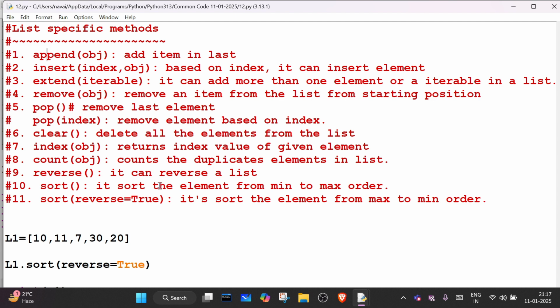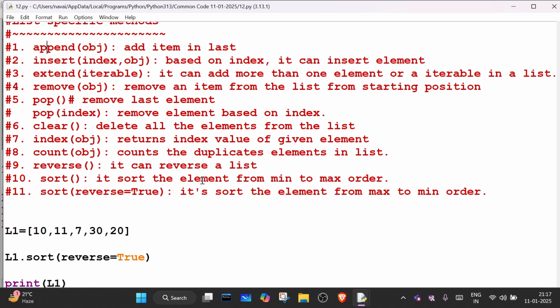We have to write the logic by ourselves, and we will also consider the index.